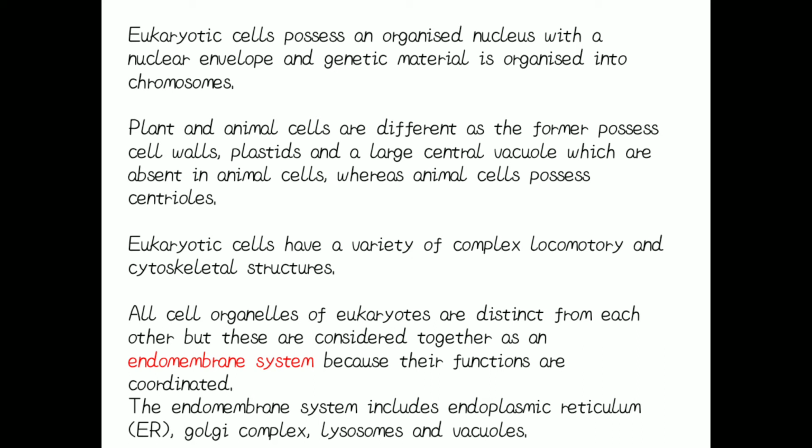Then plastid, which is one of the important cell organelles of the plant cell, is absent in animal cells. The animal cell possesses centriole but the plant cell does not. The eukaryotic cell shows a complex locomotory and cytoskeleton structure.